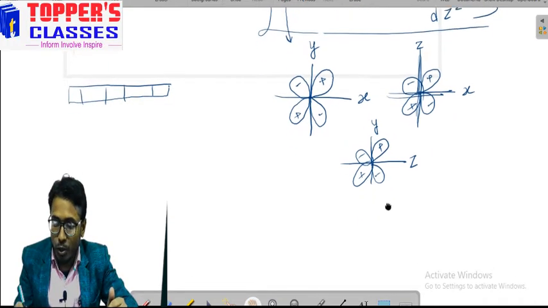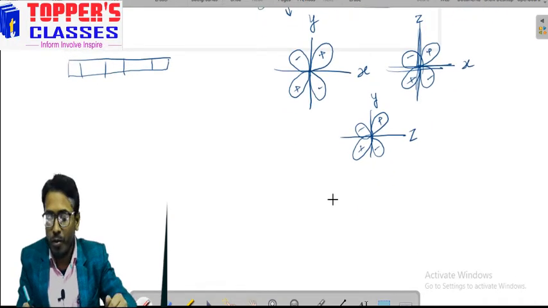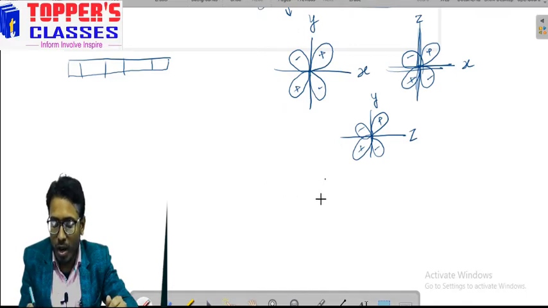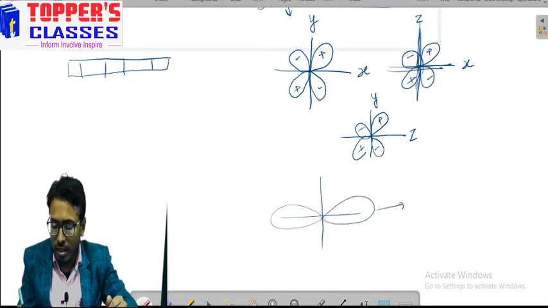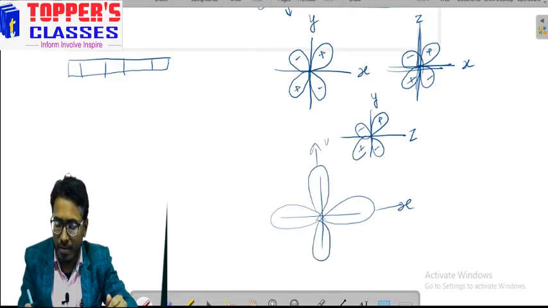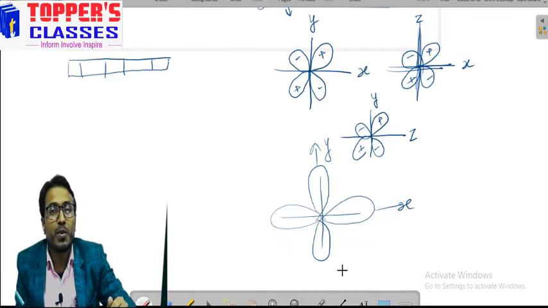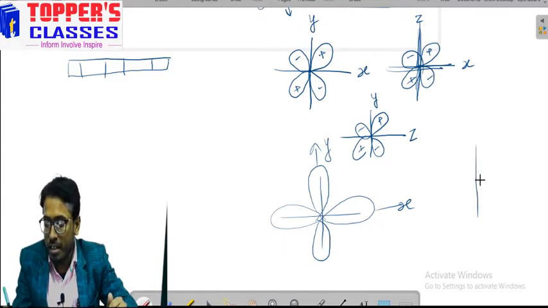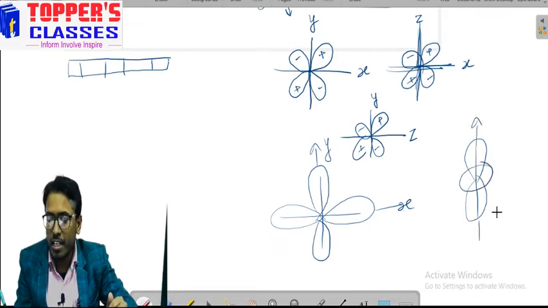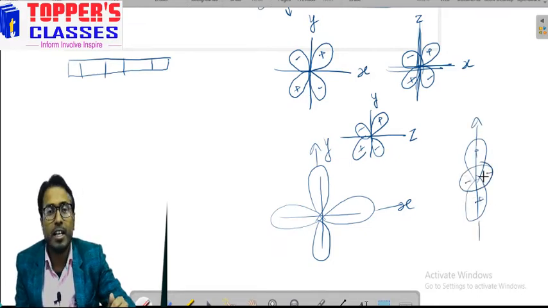Now two more orbitals are there. What are they? We know dx square minus y square. How is it? In dx square minus y square, if we look, it is along the x axis and the y axis. So the dx square minus y square orbital is directly along the axis, and one more orbital is dz square, whose shape is something like this.